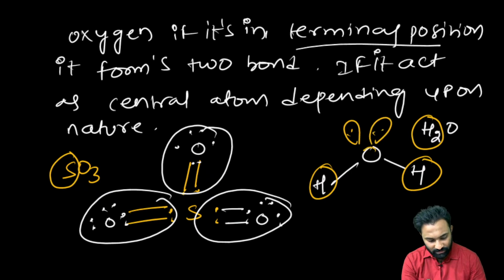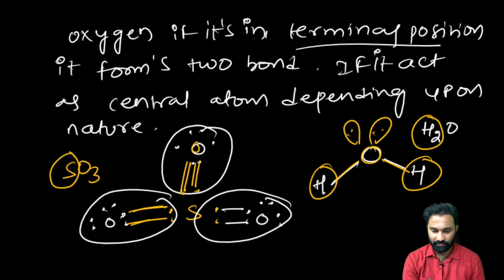If oxygen is acting as a central atom, it will form two single covalent bonds, and if it is acting as a terminal atom instead of central atom, it will form the double bond. I hope this point is clear, right?